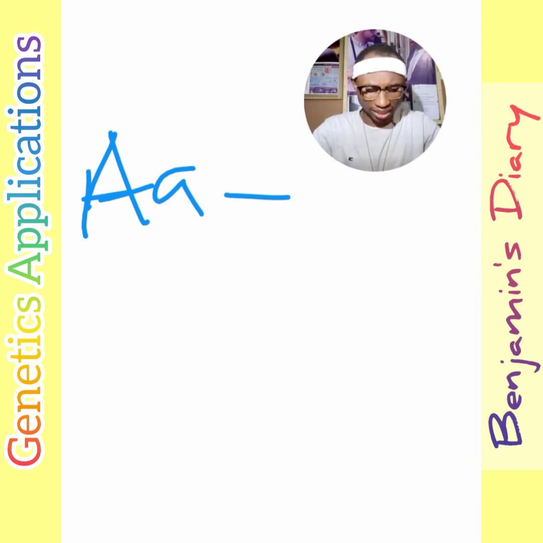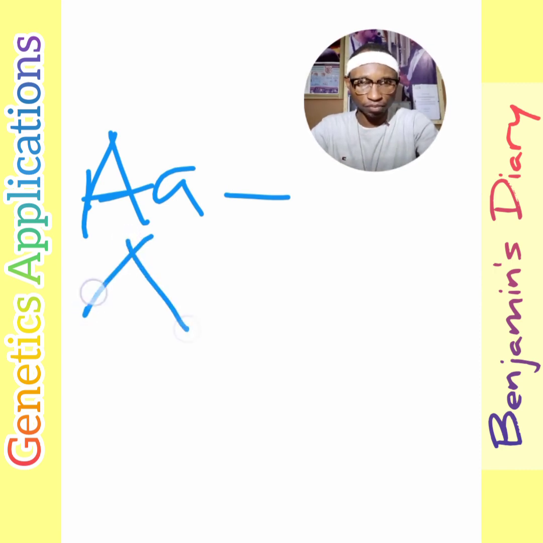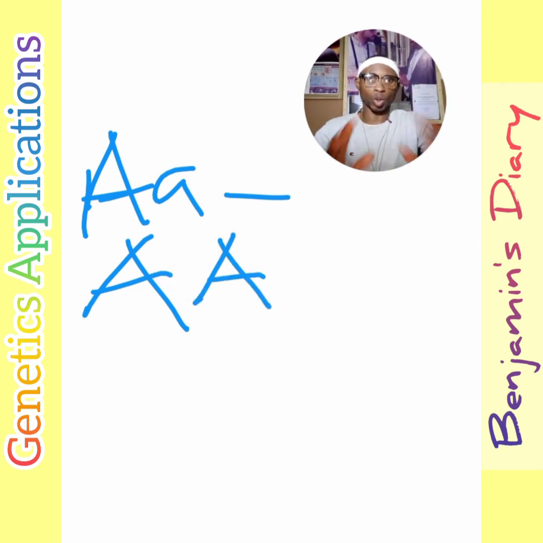So now she has a husband who is homozygous normal pigmented. So this is going to be the genotype of the husband. So we have a heterozygous pigmented female and a homozygous pigmented male. So we're going to see what the genotype of the children will be as regards the pigmentation of the skin.